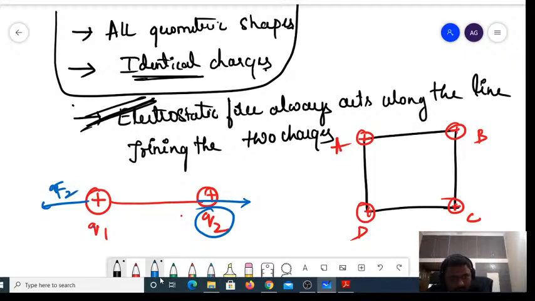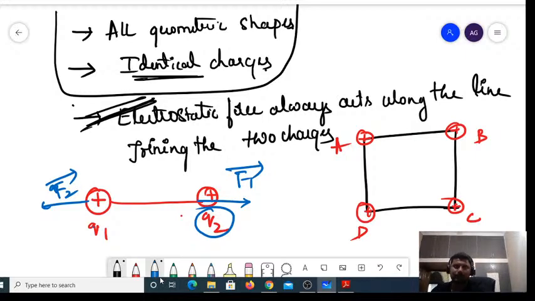This is F2, force applied by Q2. This is F1, force applied by Q1. The direction in which the force acts is important for the upcoming problems. Always remember, the electrostatic force always acts along the line joining the two charges.